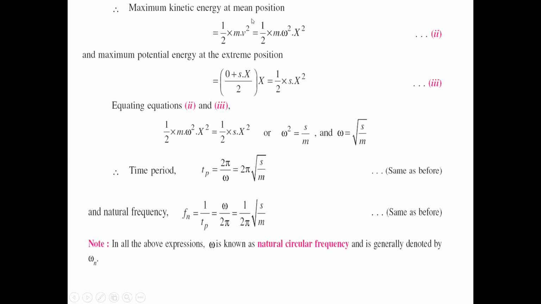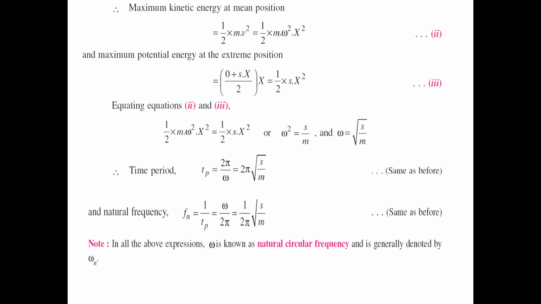Now, equating equation number 2 and 3. Half into m omega square x square equals half into s x square. Common terms are eliminated here. Then the remaining term is omega square equals s by m. Omega equals square root of s by m.